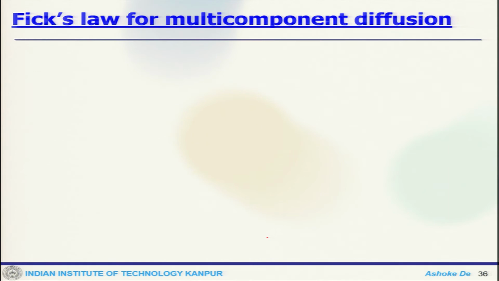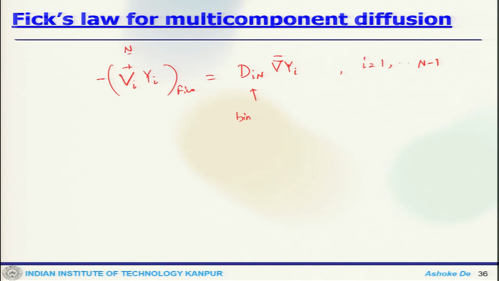We can select one carrier gas, for example nitrogen, then we solve the species transport equation with diffusion velocity equal to D_im del Y_i, where i equals 1 to n minus 1, and this D_im is nothing but the binary diffusion coefficient.